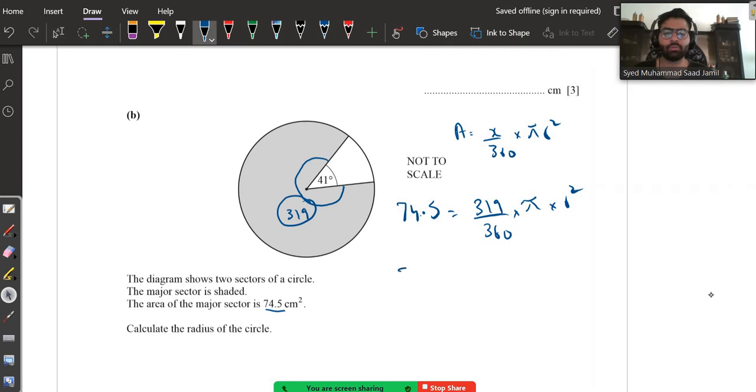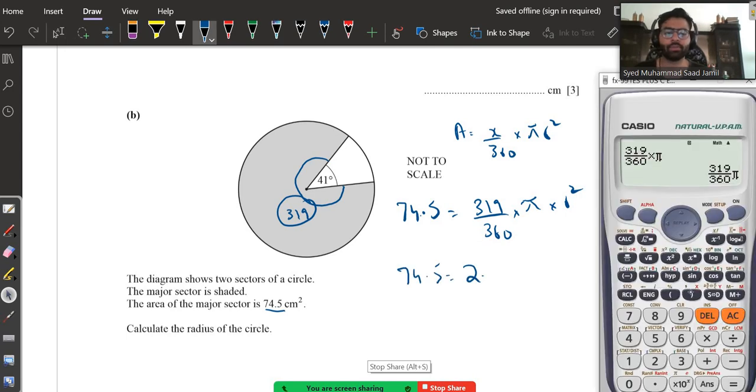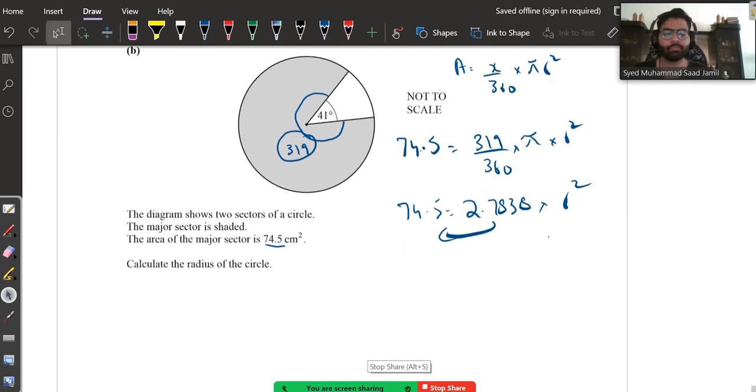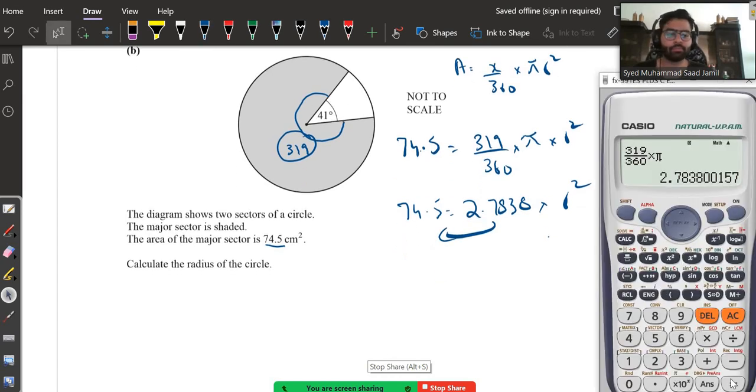So 74.5 is equal to 2.7838 r squared. This will go over there and it will be divided. So 74.5 divided by the answer, it's 26.76.